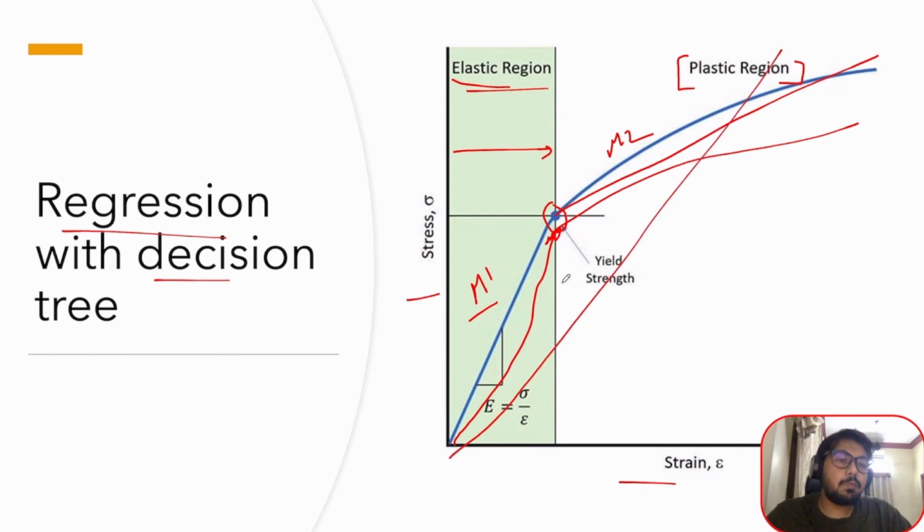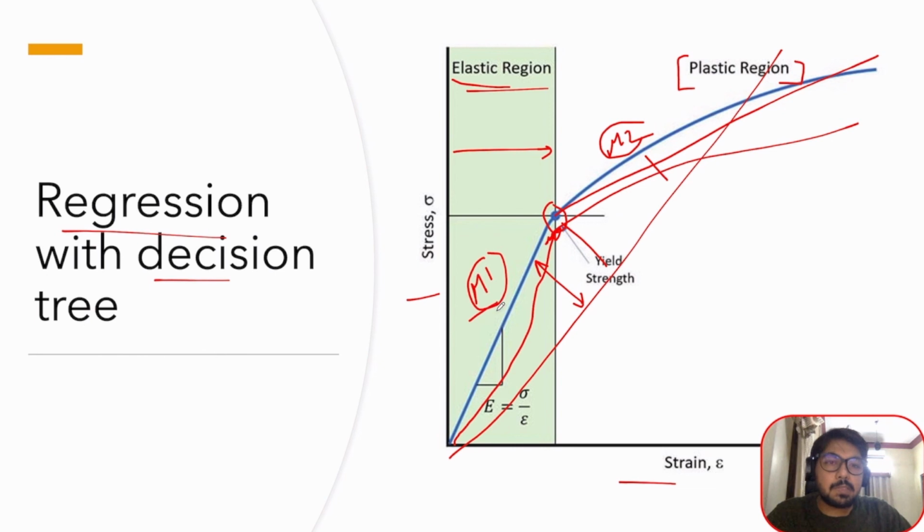Then I would deviate very much from the actual results, especially on the yield strength. I know there are two models which represent this type of data, and approximating it with a single model would be one of the biggest errors I would create in life and give to the client. It would be one of the biggest blunders of my life.